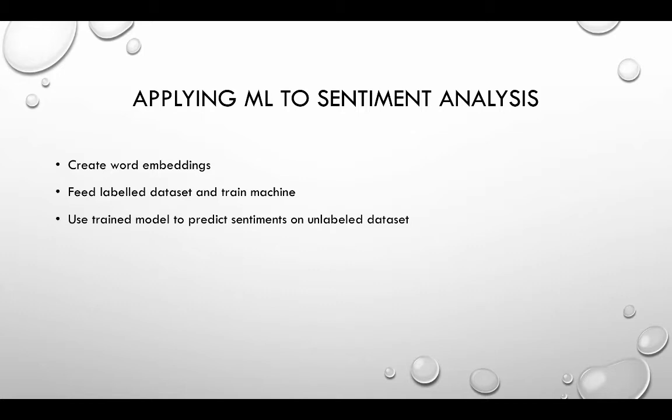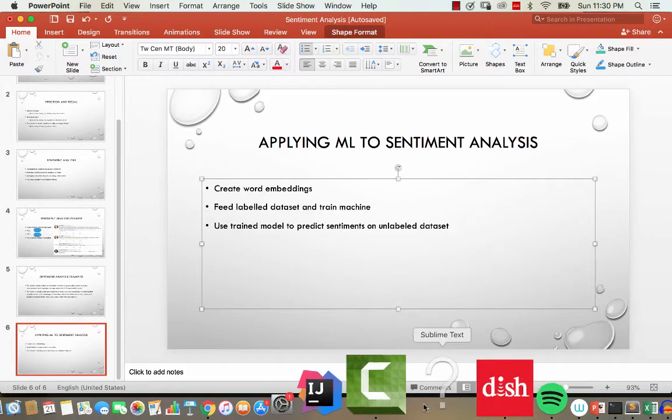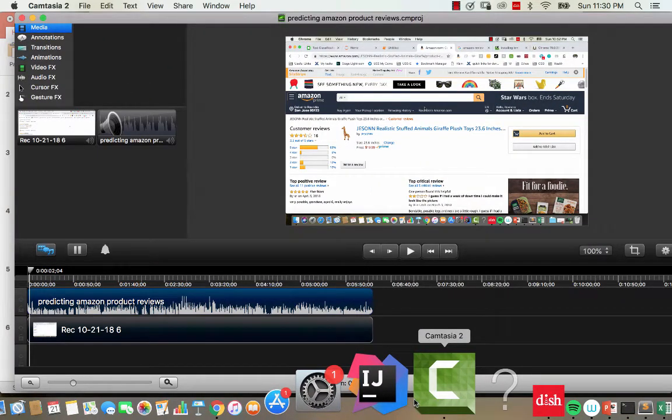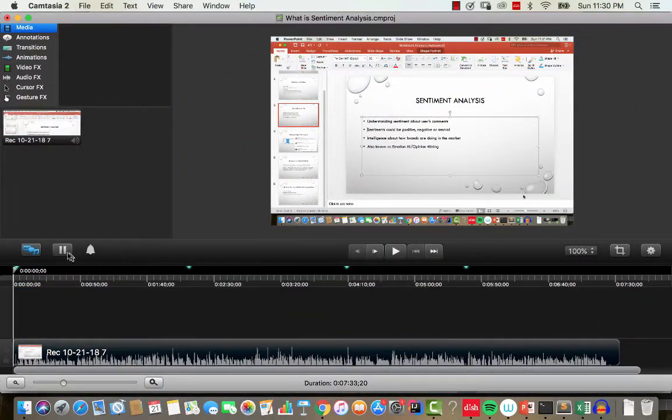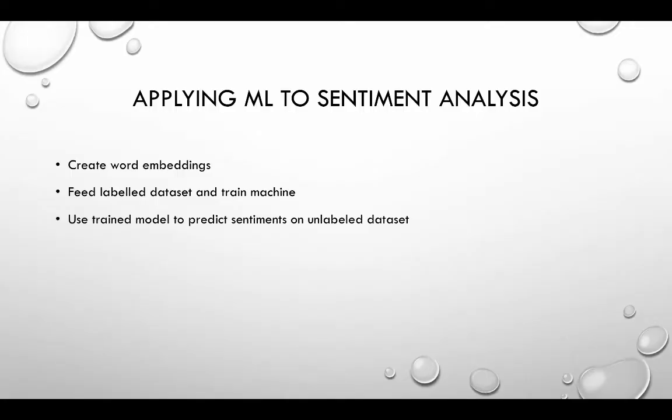Then we are going to feed a labeled dataset to train the model. This labeled dataset would consist of the actual customer reviews and what they have actually reviewed, whether it was positive, negative, or maybe they have given a one or two star rating, which means it's negative, or maybe a 4 or 5 star rating, which we can treat as positive. So we can use this as a training dataset to train our model, and we are going to create the word embeddings during the process.